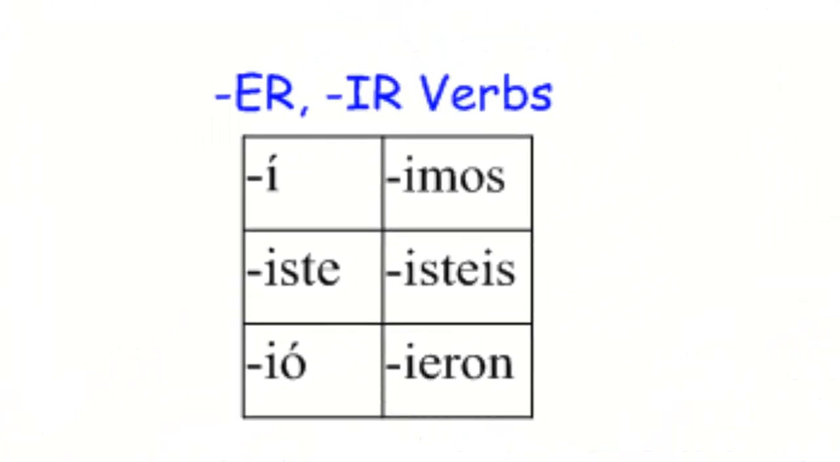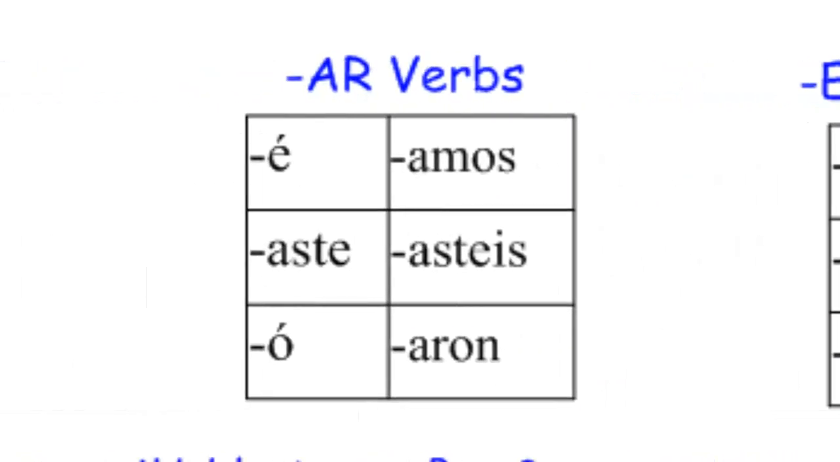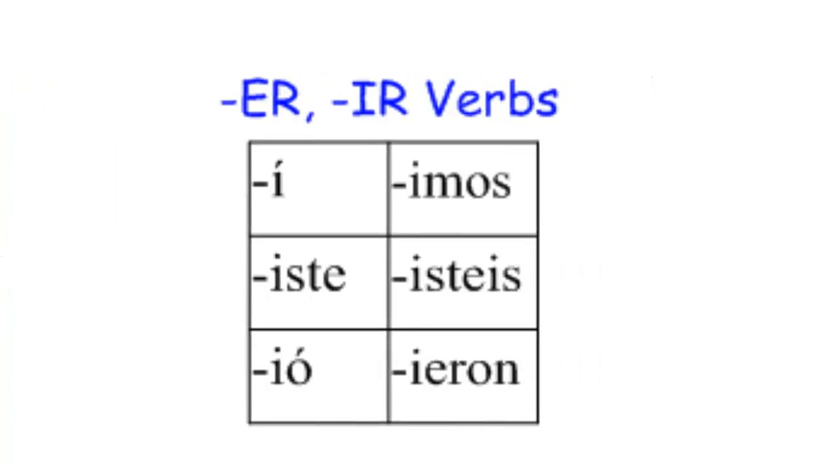ERs and IRs have the same endings. They share the same endings. Í, iste, ió, imos, ieron. Once again, í, iste, ió, imos, ieron. Don't forget the accents in the yo and él, ella, usted form. Same thing over here on AR verbs. Don't forget the accents on the yo and the él, ella, usted form. Okay, back to ERs and IRs.